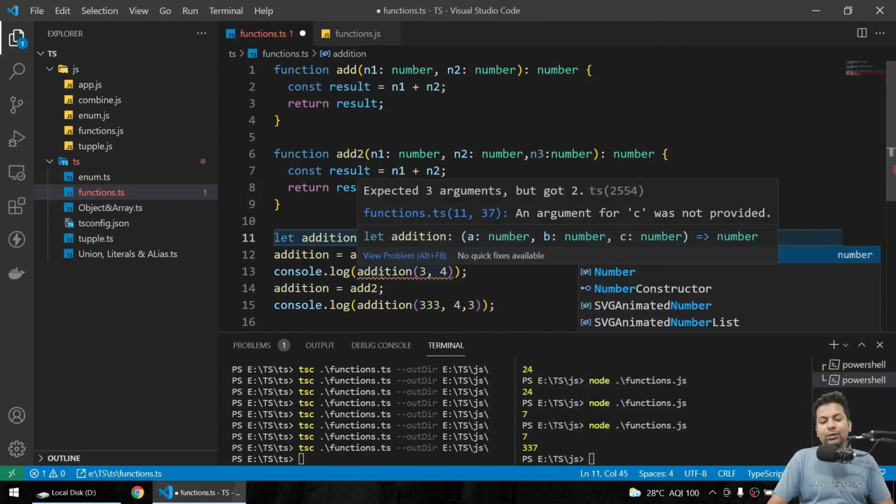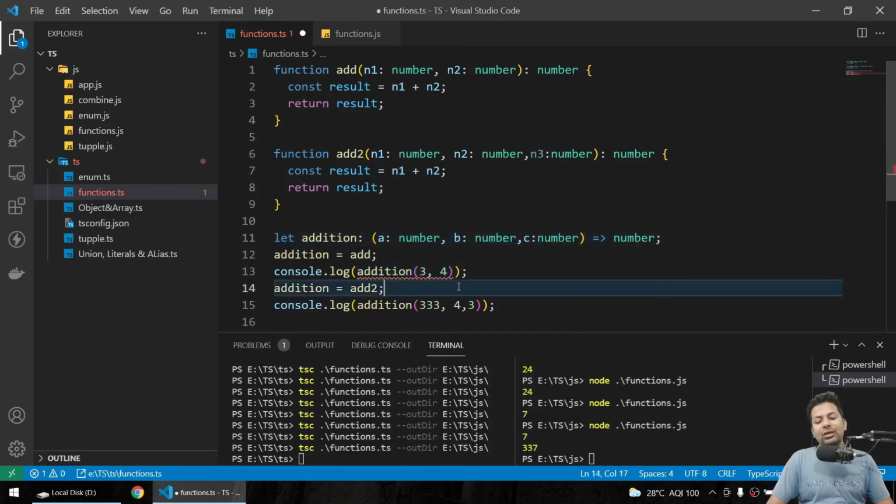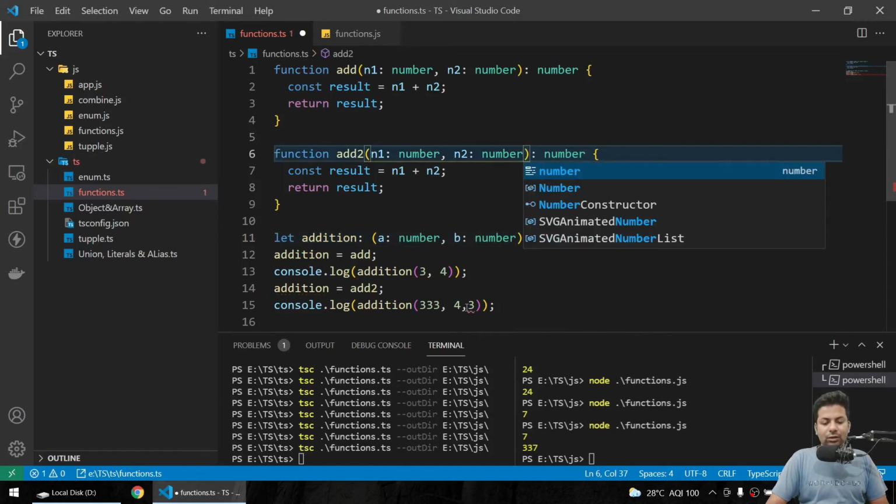But now the first one says okay, then you are sending two only. So that's the kind of thing. If you just remove it, it will only accept two numbers. Here also two numbers. Here also two numbers.